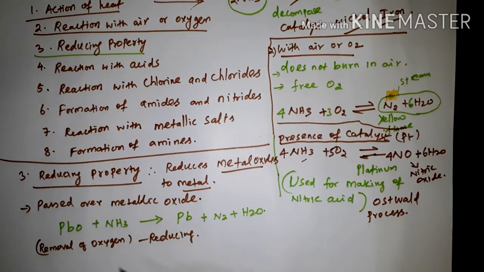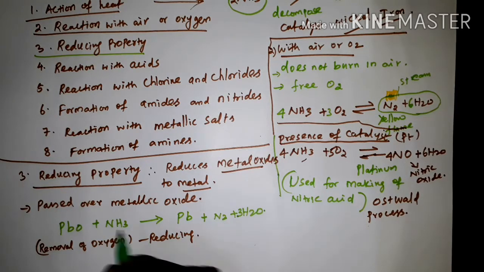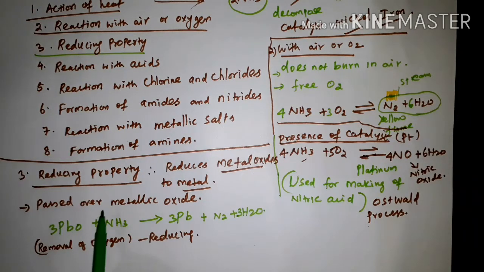Now check the balancing. Here 3 hydrogen, so I am adding here 3. Then 2 nitrogen, so I am adding here 2. Then oxygen, there are 3 oxygen, so I am putting here 3. Then because of this 3 Pb, so I am adding here 3. So that's all, this reaction is balanced. So reducing property: ammonia reduces metal oxide to metal when this ammonia is passed over lead or any metal oxides. So the example is we are taking this lead oxide.